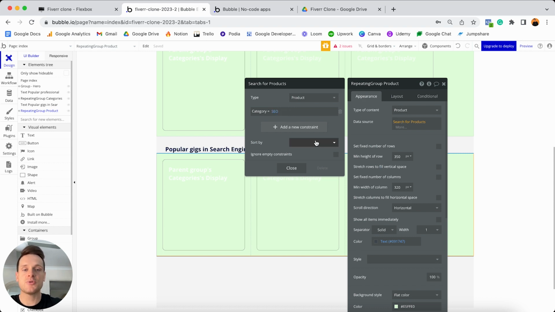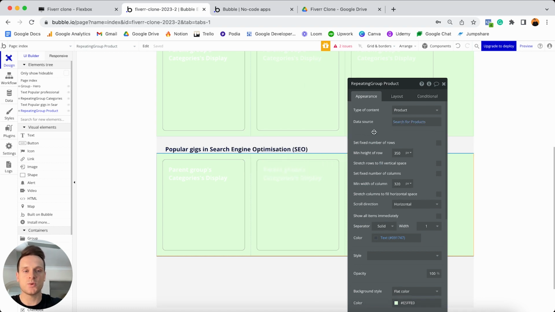And then from here, I'm just going to choose to sort these in a random sorting order, which just means that it's going to give an even amount of distribution to each of the products within this category. And that's all I'll need to set for this data source here. It's nice and straightforward. Now, when it comes to this repeating group, I am going to need to update the height of this. I don't want it to be as tall as the existing repeating group on our page.